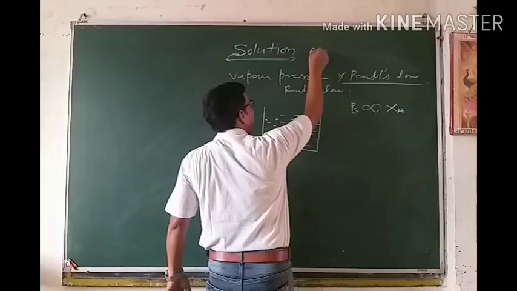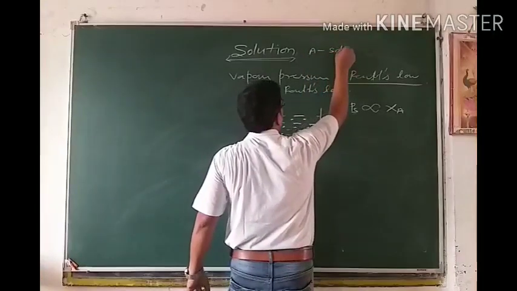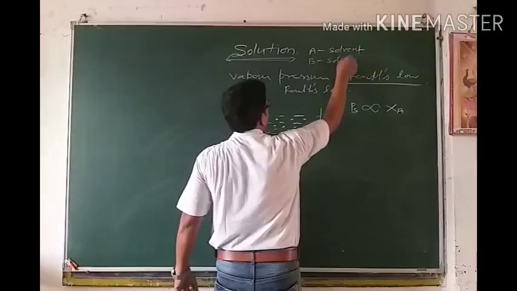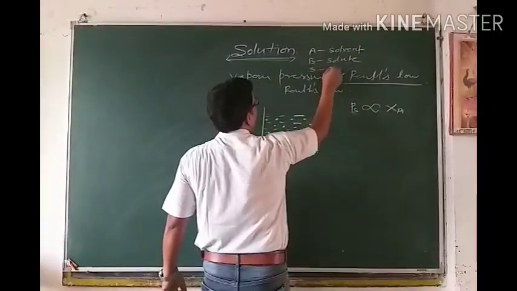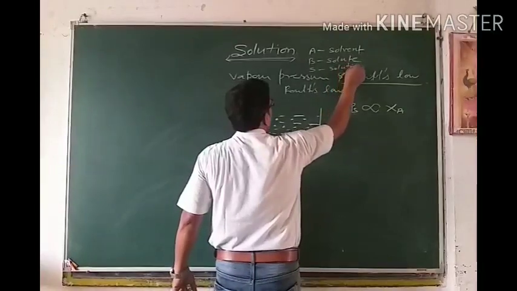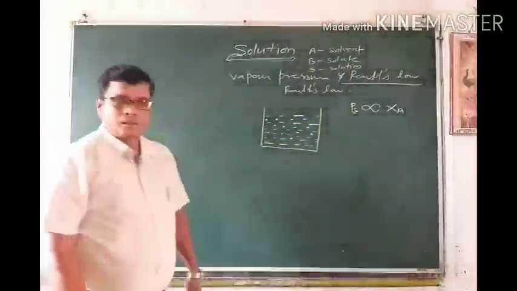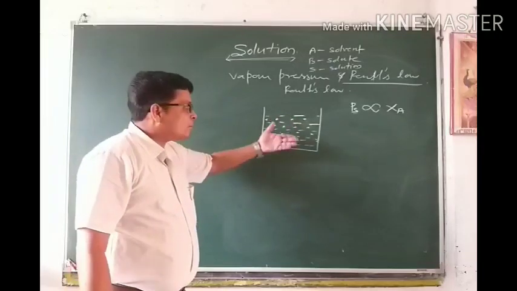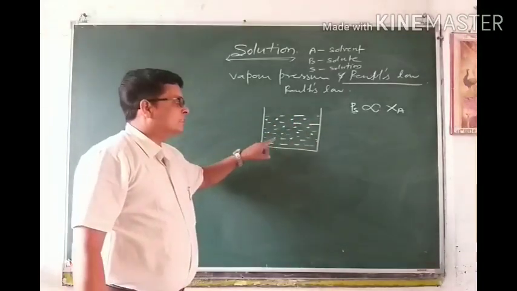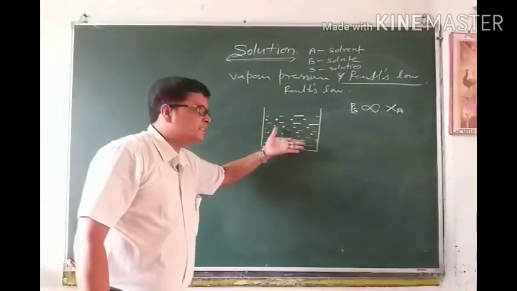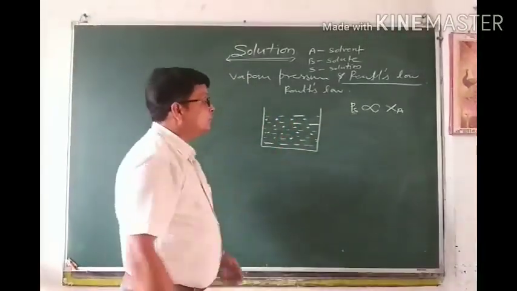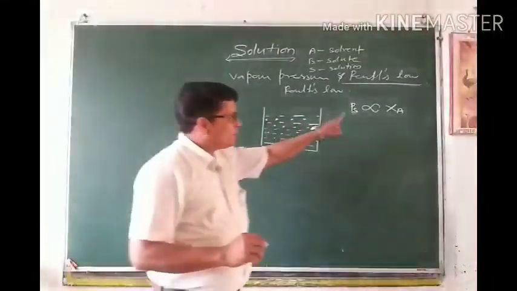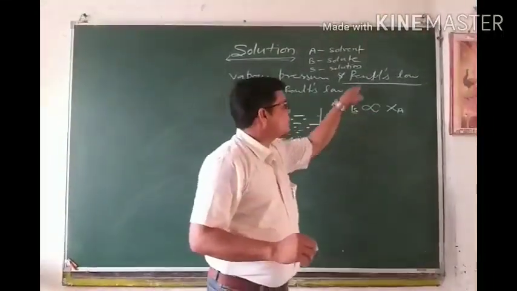This notation A always stands for solvent, and B stands for solute. Keep this in your mind. S stands for solution. Okay, once again, the vapor pressure of this solution depends upon the mole fraction of solvent. The greater the amount of solvent, the greater will be the mole fraction of solvent and the greater will be the vapor pressure. So, how will you define this? This law is known as Raoult's law.